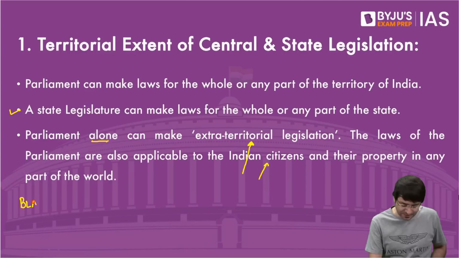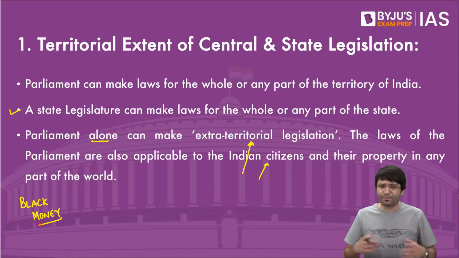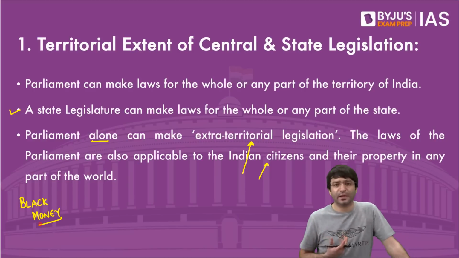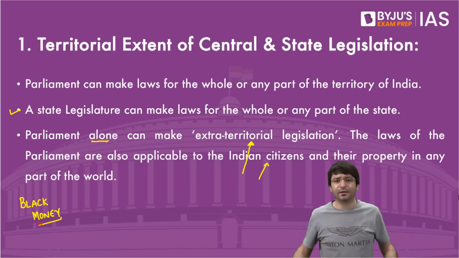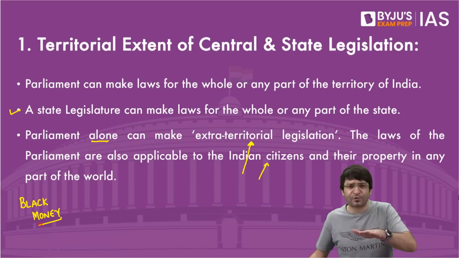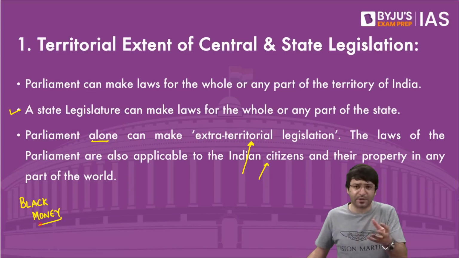There is one menace known as black money. Although personally I have a problem in calling it black money, this is a racist term, we can call it unaccounted money. What is this unaccounted money or black money? I have a property, let's say an apartment, and I'm selling this apartment for 2 crore rupees.